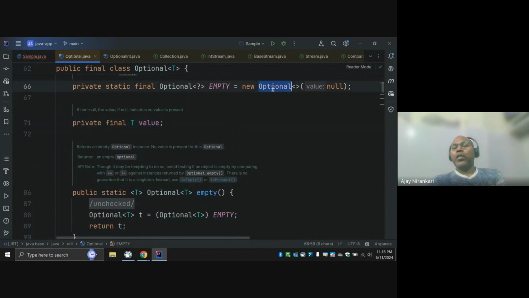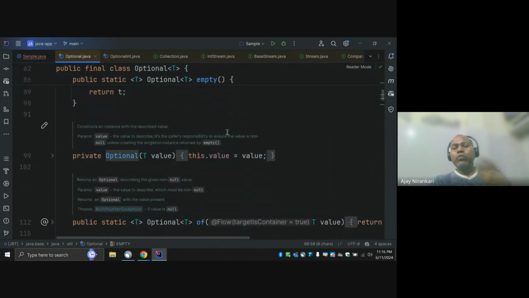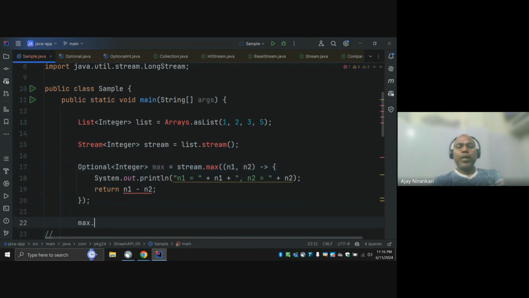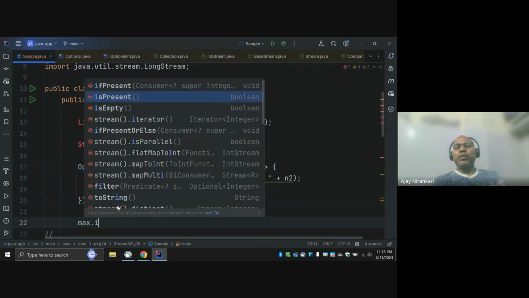Optional has two things, maybe an empty value or an existing value. And how do we know? There is a method isPresent. If you notice this max and go here, max.isPresent returns true or false. If it returns true, that means a value exists, and false means there is no value.